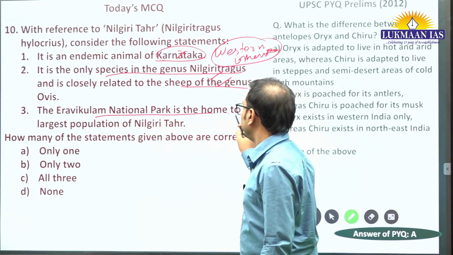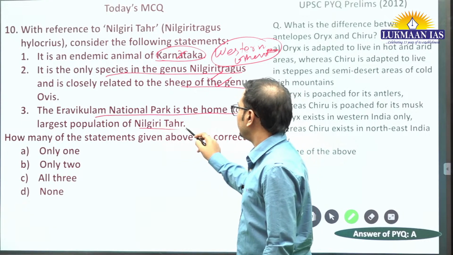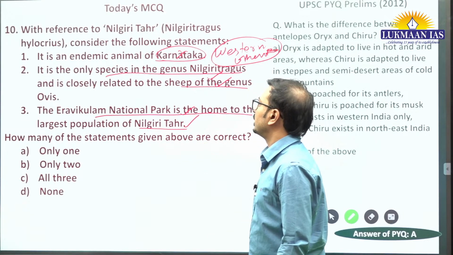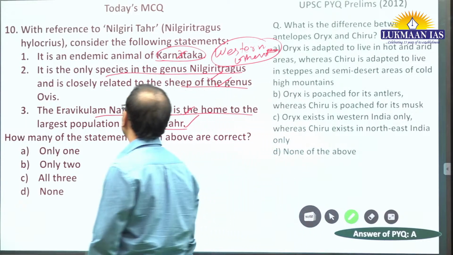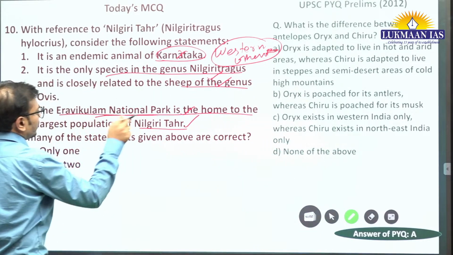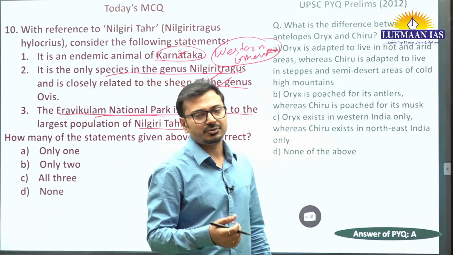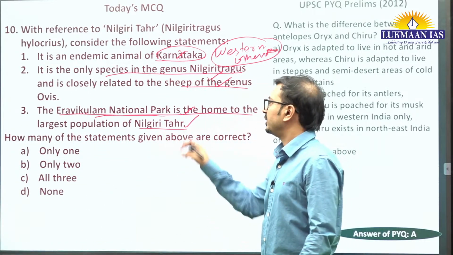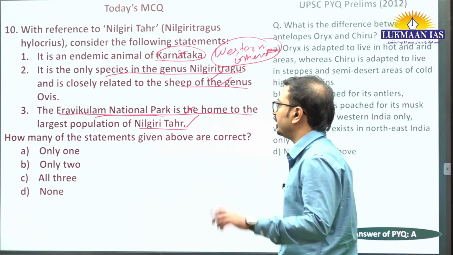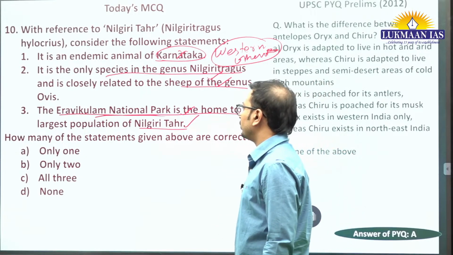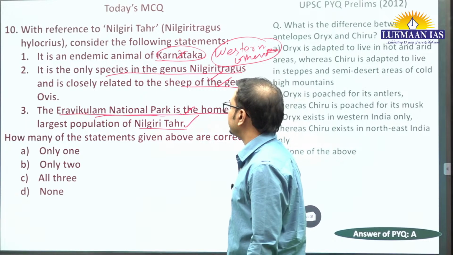Eravikulam National Park is the home to largest population of Nilgiri Tahr. So this is also correct statement about Nilgiri Tahr. Eravikulam National Park was in news last year because for the first time, India's first fernarium has been set up here in Eravikulam National Park. Fernarium, ferns. So that we covered in the mapping section also.